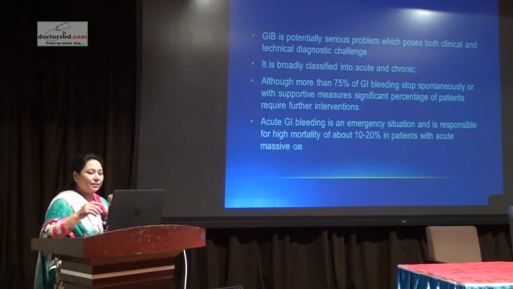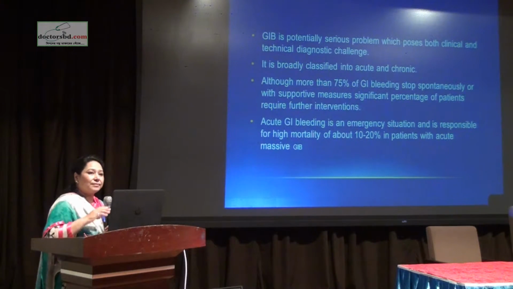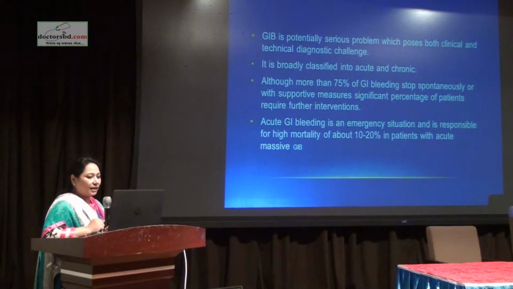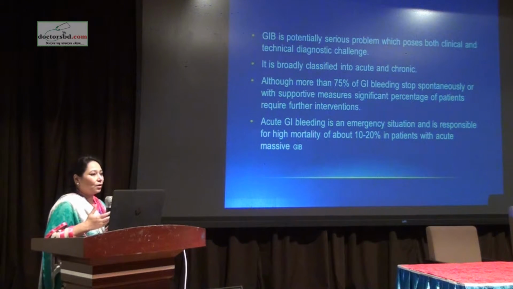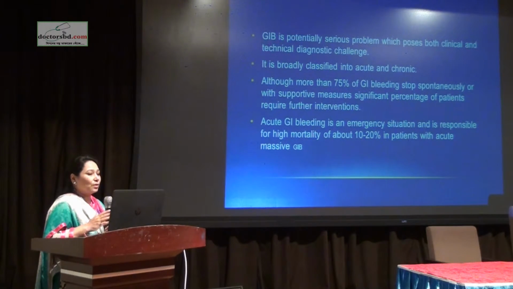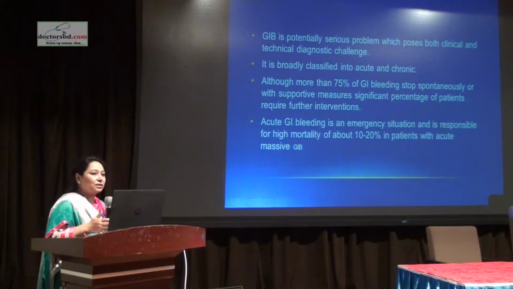GI bleed, we all know, is a potentially very serious condition, and sometimes it poses technical and diagnostic challenges. It can be acute or chronic, and in most cases, about 75%, the bleeding stops spontaneously or with medical treatment. But the other 20 to 30% of cases are the ones we are dealing with, and where we come into the line. That 25% may require interventions, and that is where the interventional or diagnostic radiologist comes in.